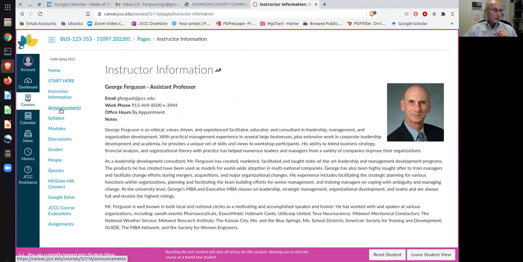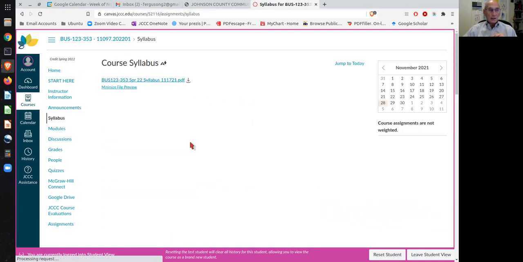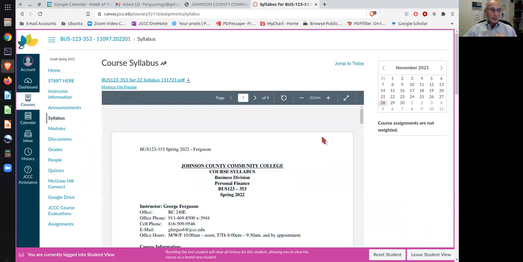You have the announcements, and again, all of the announcements will be there on the home page. The three most current announcements will be at the top, and you should be receiving the announcements in your email, so be sure to check your email also. You have the syllabus. Whenever you click the syllabus tab, it will open up the syllabus, and you can see all of the things that are going to be necessary. We'll go over that here in just a bit.